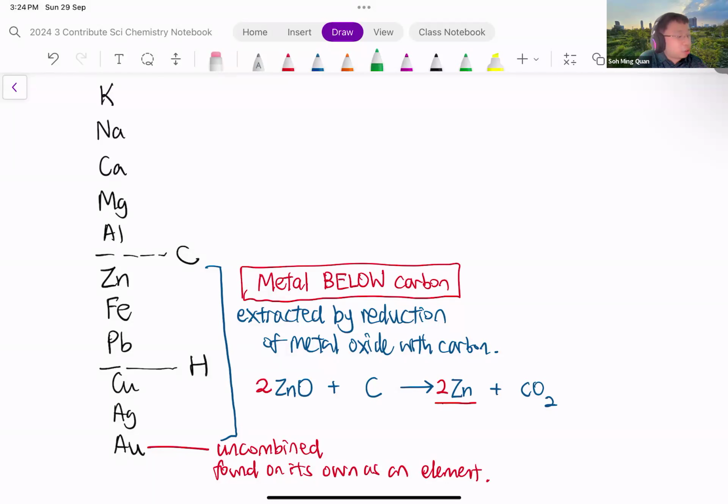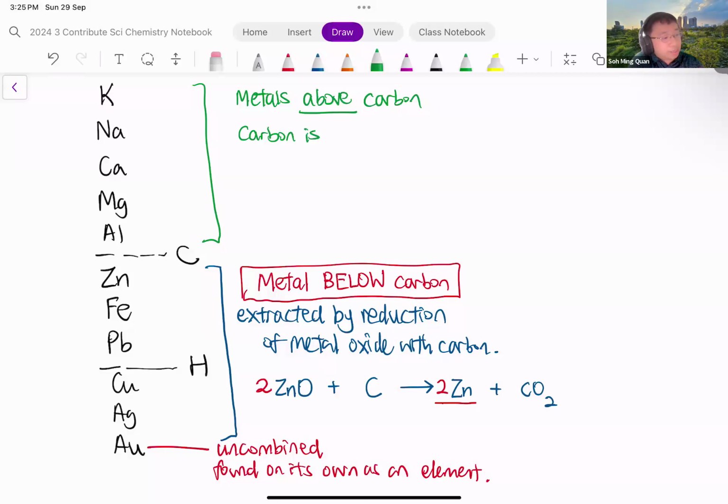How about the metals which are above carbon? So for instance, we have potassium, sodium, calcium, magnesium, aluminium. If they are above carbon, what that means is that they are very, very reactive, right? So carbon will not be able to displace them.